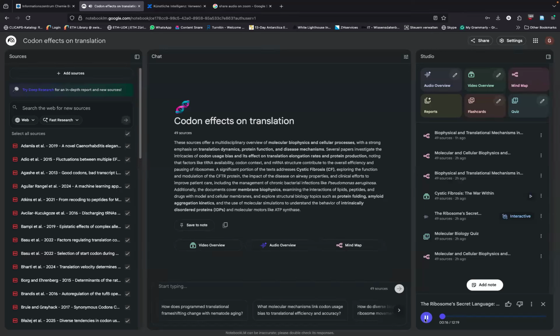how the code's redundancy, the fact that multiple codons mean the same amino acid, is anything but silent. Exactly. That's the core idea. We're focusing on things like translational dynamics, codon usage bias, and something called...